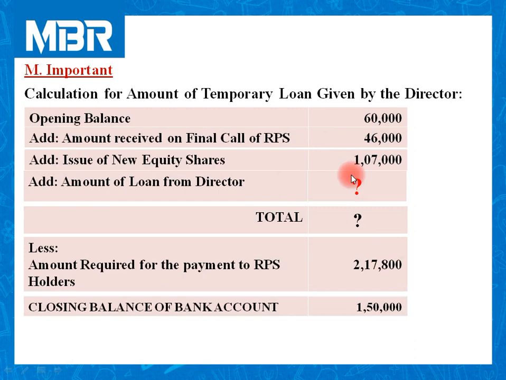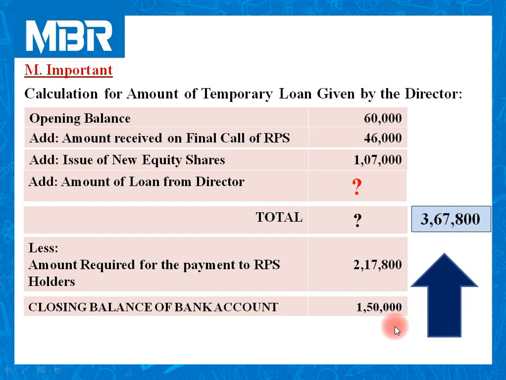Then we need to calculate number of new equity shares issued first in between the process of redemption. But here it is not affected to the process, so it is computed at last stage. Again in reverse order calculation, 2,17,800 plus 1,50,000, total amount 3,67,800, and it is total of these two amounts.